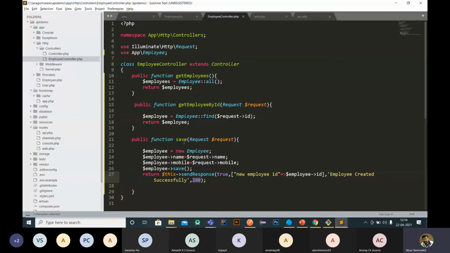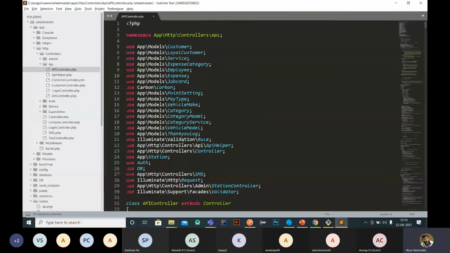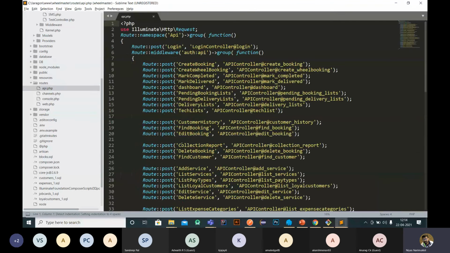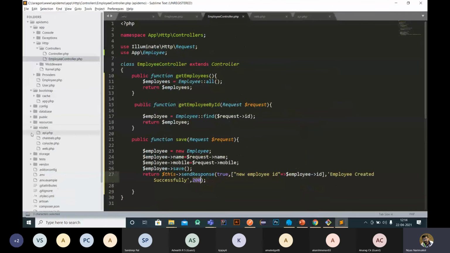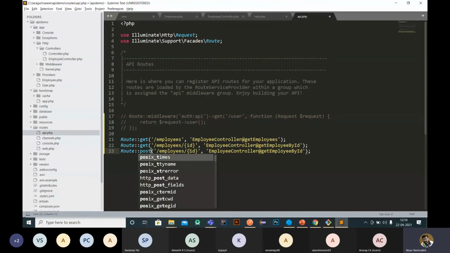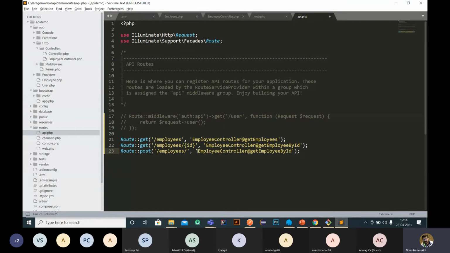fine. So here I'm using a post method. Right. Sorry. Here I'm using a post method for saving the data. Post. We can change the URL if we want. Just use save, employees slash save.